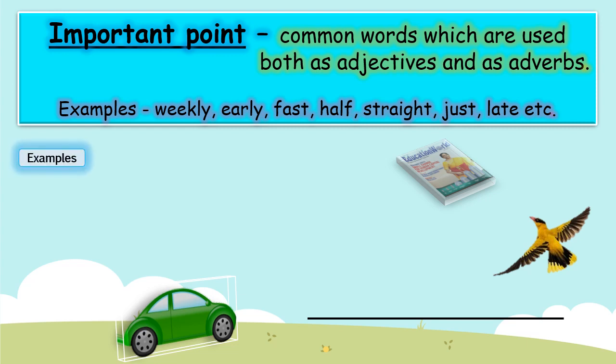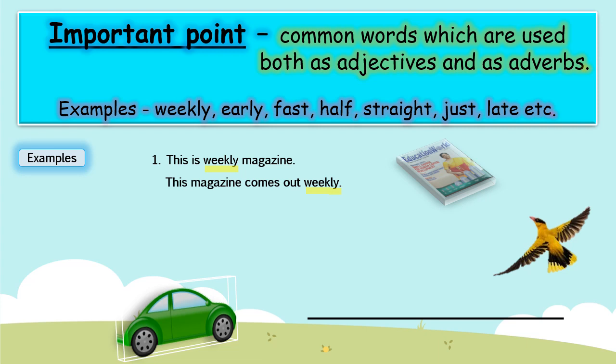Now let's take a few examples. Now children, see this sentence: This is a weekly magazine. Now see another sentence: This magazine comes out weekly. So what is common here, children, in these sentences? Weekly is common in both sentences. In one sentence it is an adjective, in the other it is an adverb. How to find out? Let's talk about the first sentence.